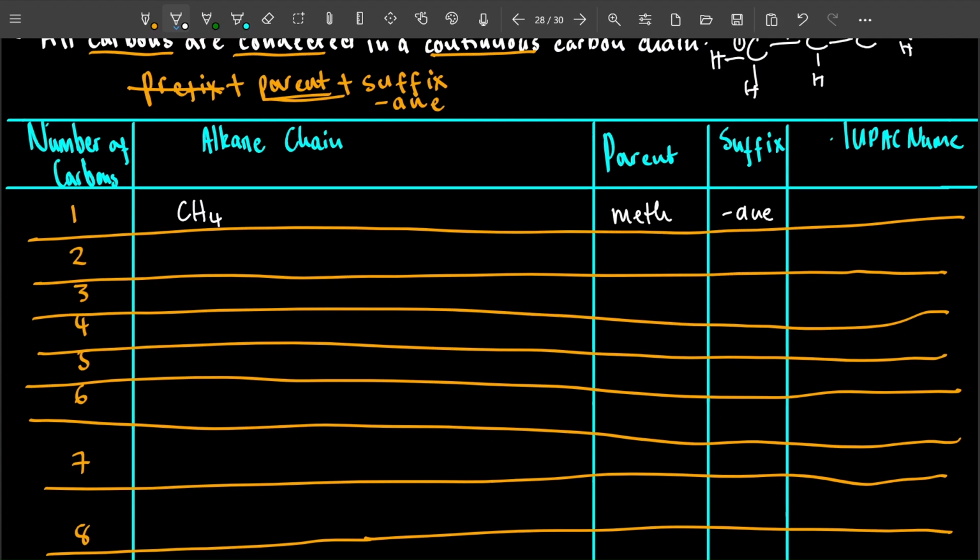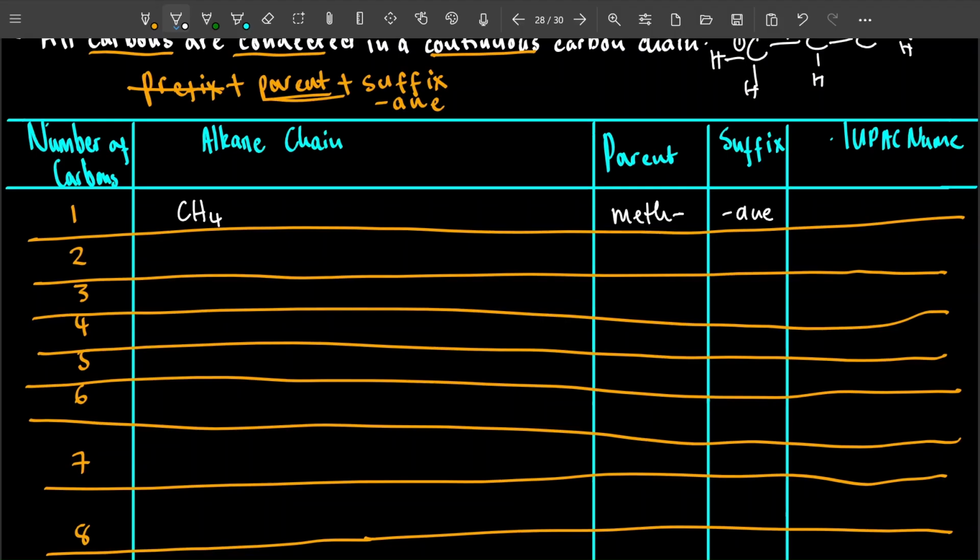Prefix is the word you used in high school for this. But prefix is not what we are talking about. Prefix comes from substituents. The parent, okay? The parent comes from the number of carbons. So I'm going to have to keep that word prefix out of my mouth. The word parent comes from the number of carbons you have in your longest chain. So we can go through the parent names without even putting the alkane chain. When it's 1, we call it meth.